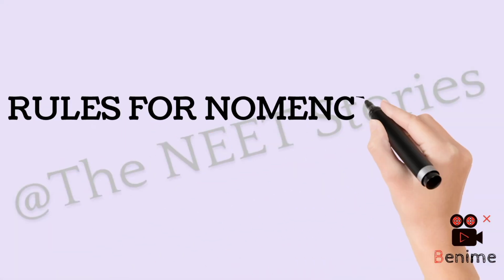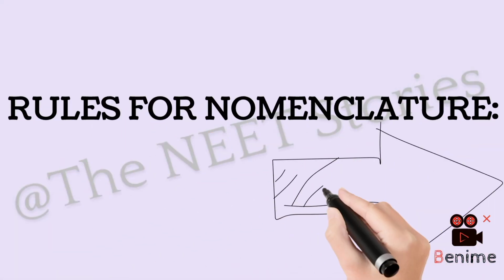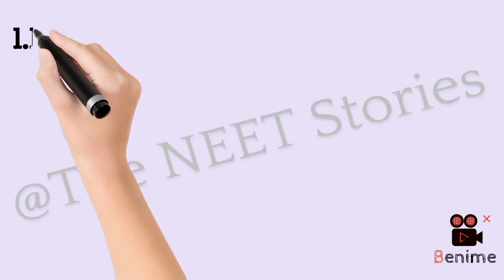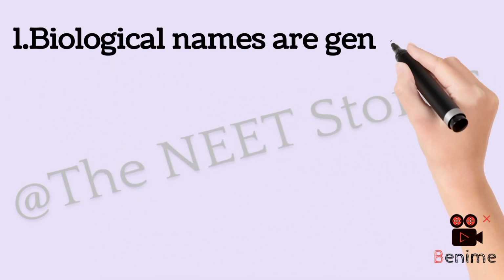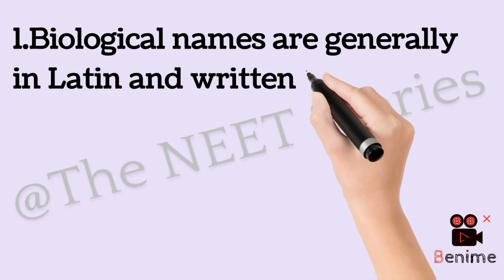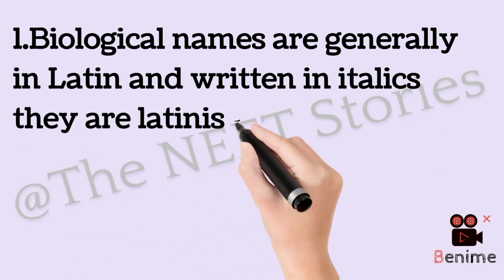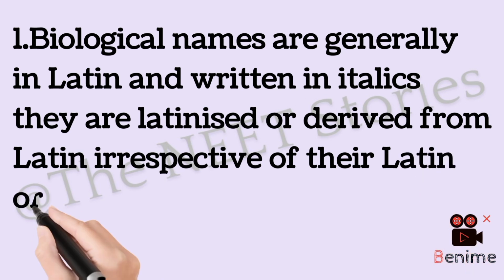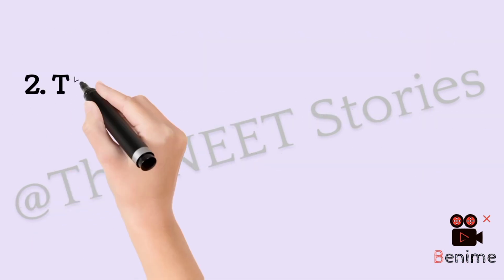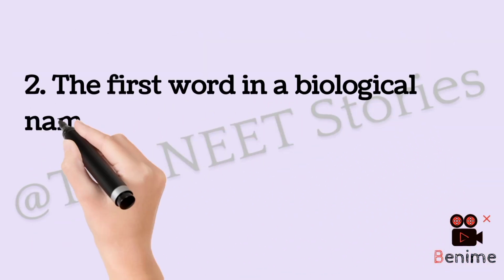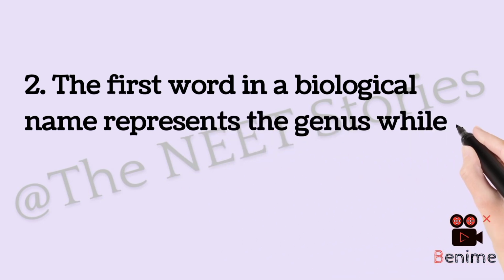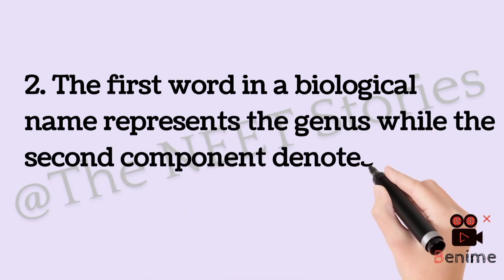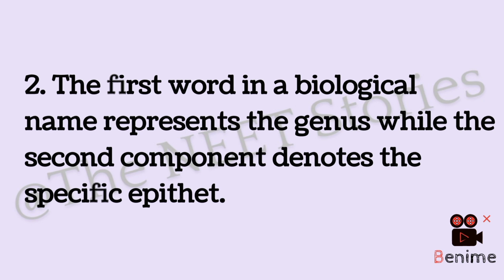Let us discuss what are the rules for naming a species. The first rule is, biological names are generally in Latin and written in italics. They are Latinized or derived from Latin, irrespective of their Latin origin. The second rule is, the first word in a biological name represents the genus, while the second component denotes the specific epithet.